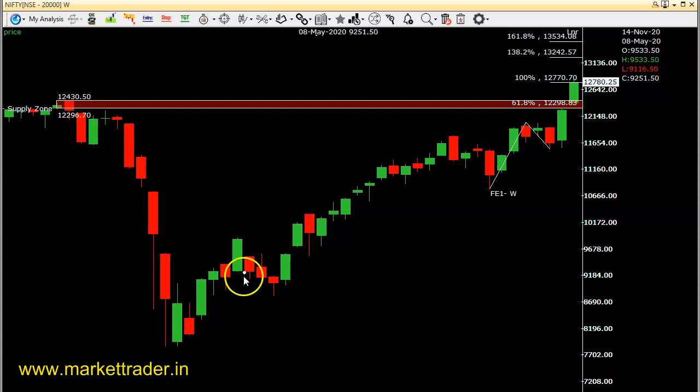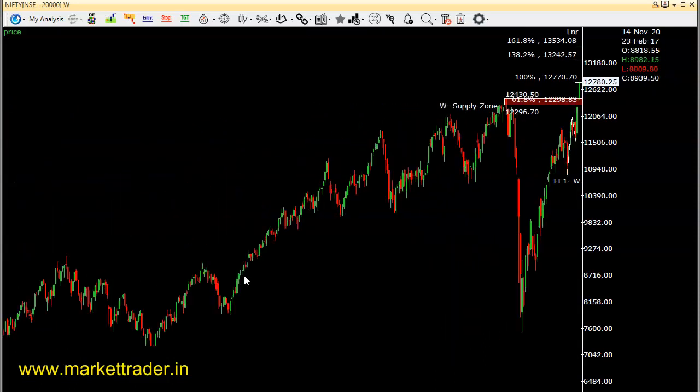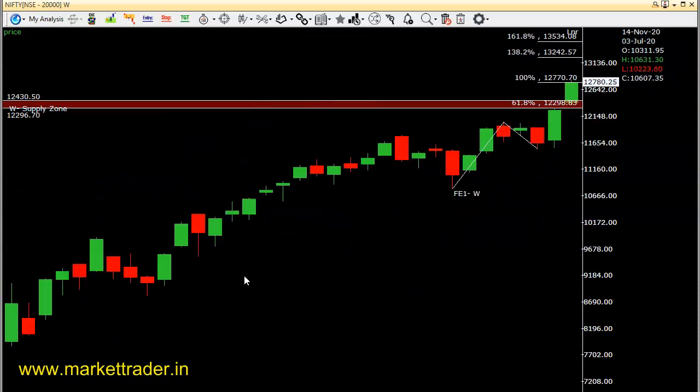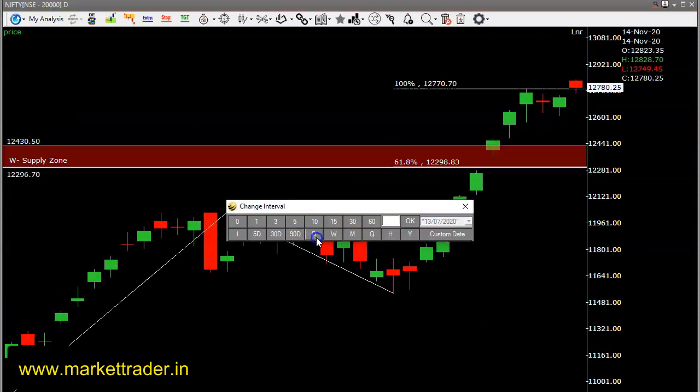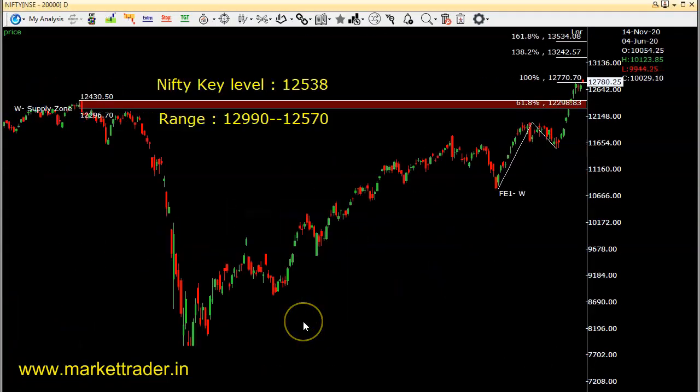Now we'll see the key levels for the Nifty for tomorrow, right? The very important level for the Nifty on the downside, if it breaks downside, is 12,538. The overall range, if you see, it may trade tomorrow, that is on 17th of November, is 12,992 to 12,570 as the broad range, and the important level is 12,538. As long as the Nifty trades above 12,538, it will be on the upside only, buy on dips only.